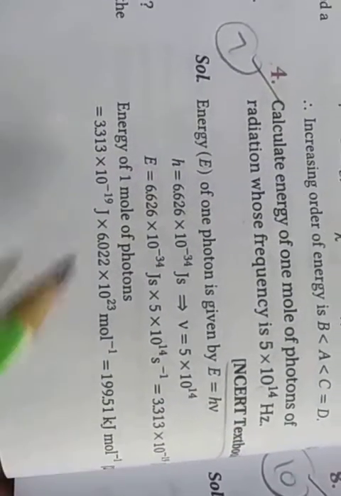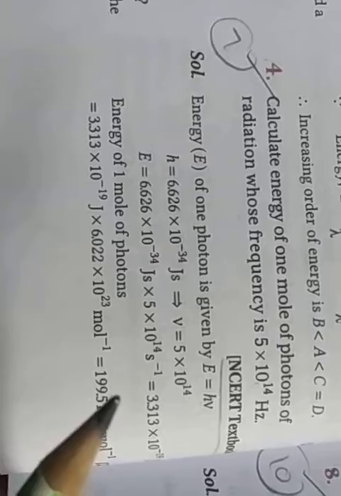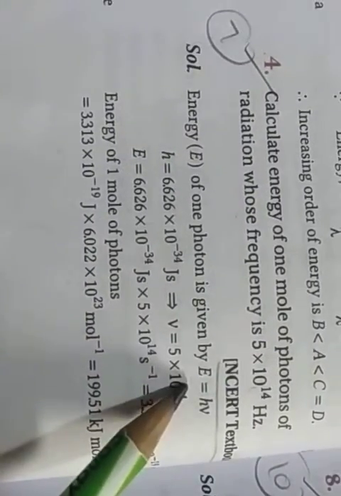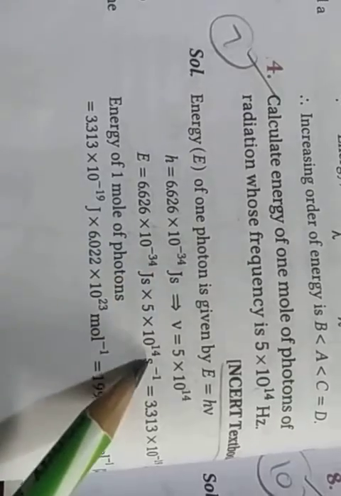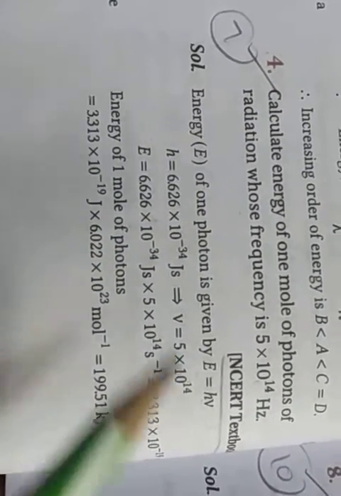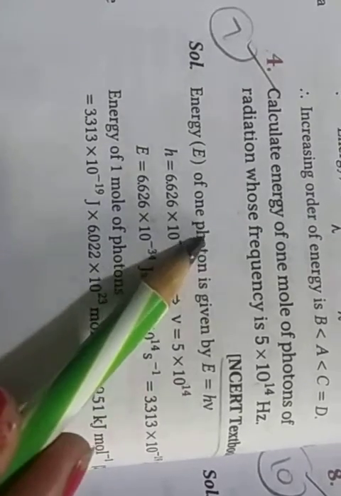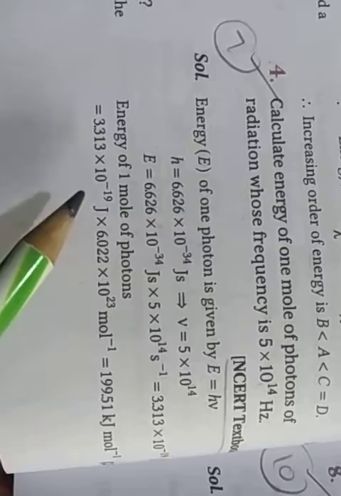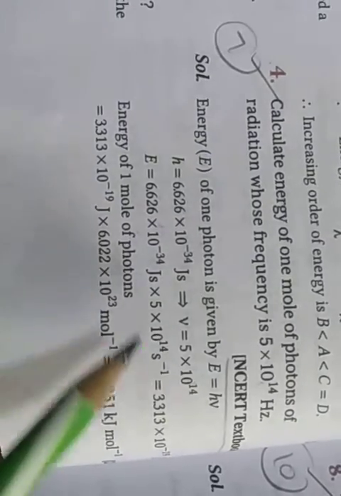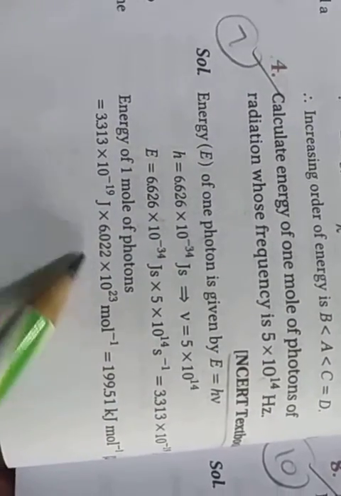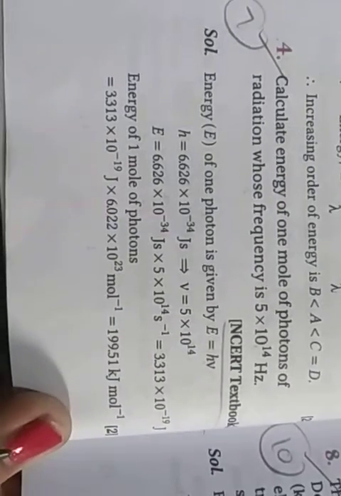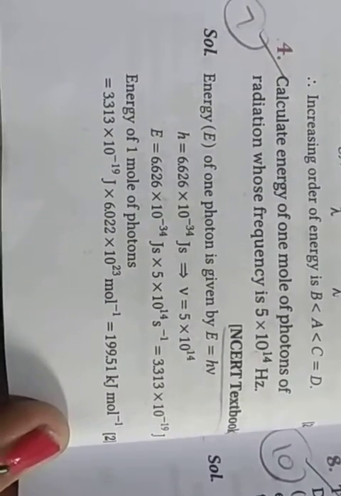So both multiply. This is the energy of 1 photon. But here the energy of 1 mole of photons is asked. So multiply by Avogadro number. So this value comes 199.51 kilojoule per mole.